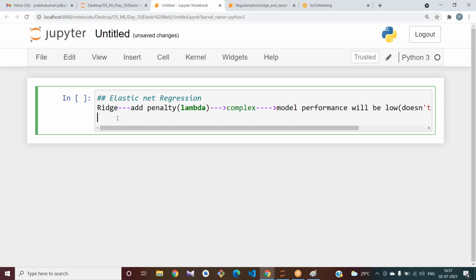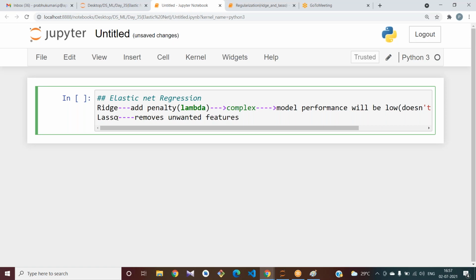But in the lasso, what does it try to do? It tries to remove unwanted features. But what is the disadvantage we have here? We have some loss of information.